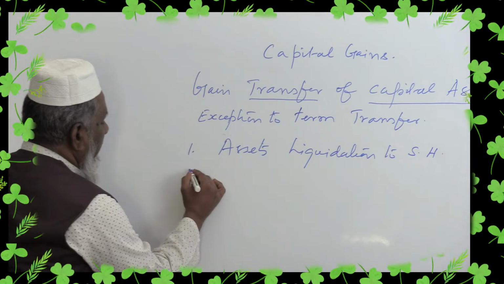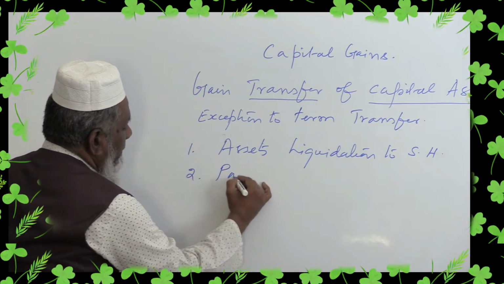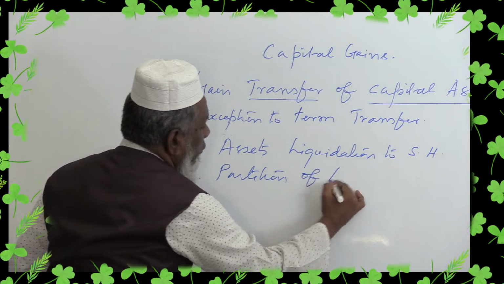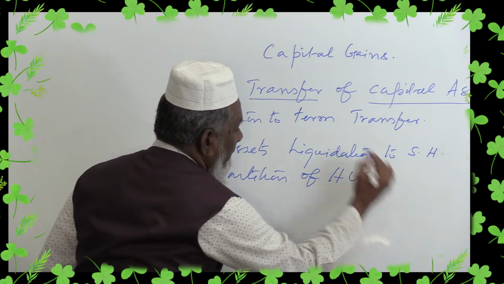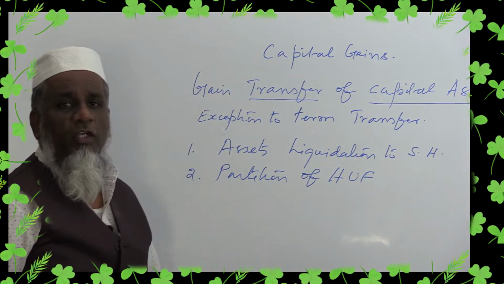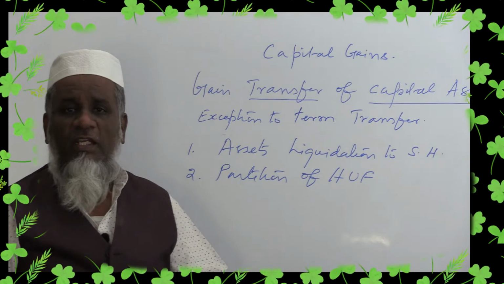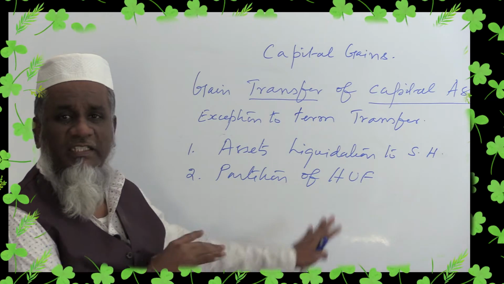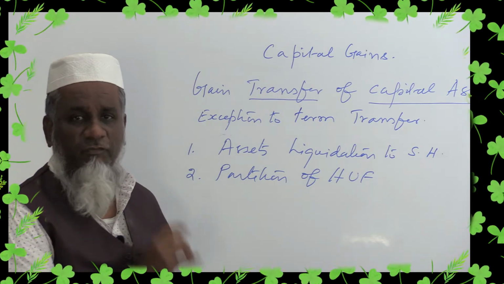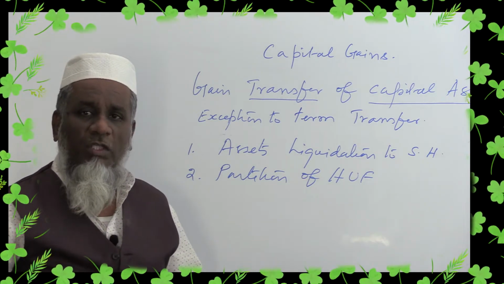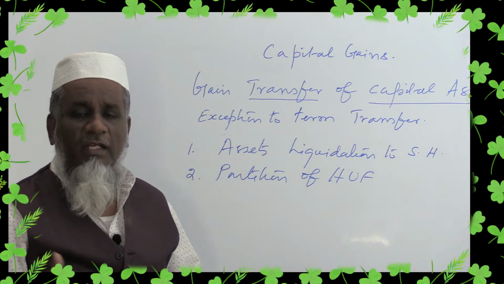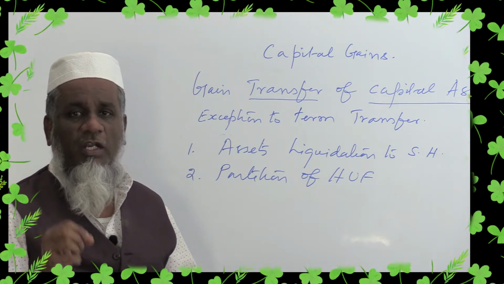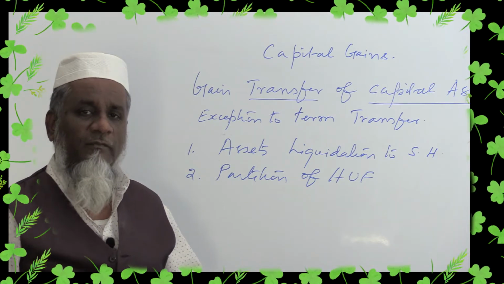The second point is partition of Hindu undivided family. In the southern parts we come across this type of business very rarely, whereas in the northern parts of the country, many families have their own business entity called Hindu undivided family.